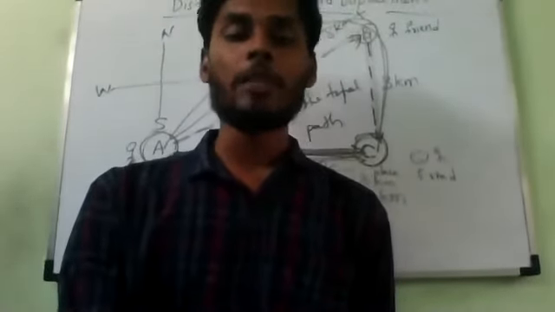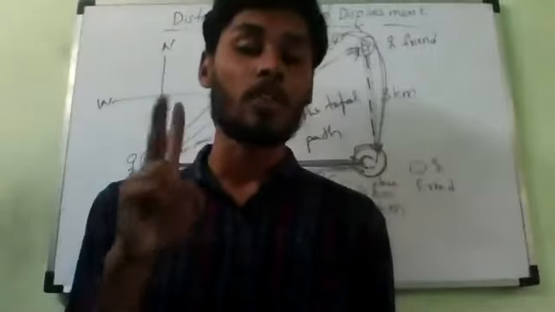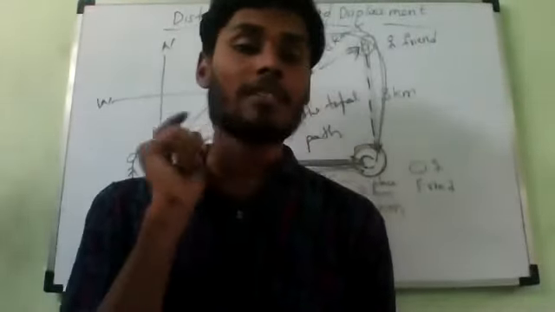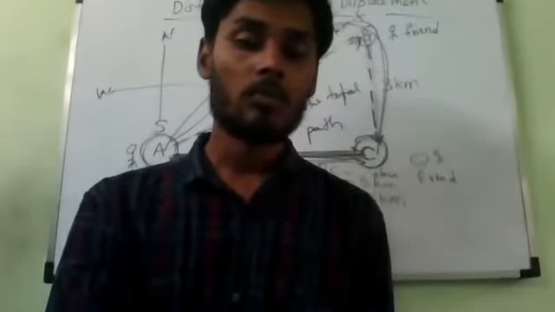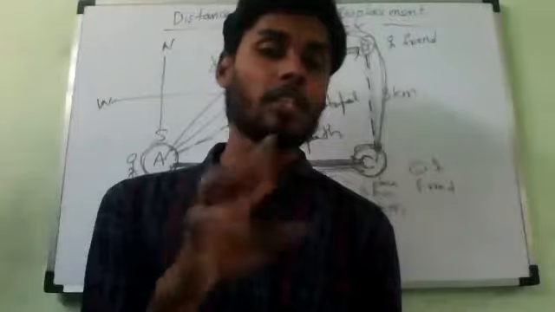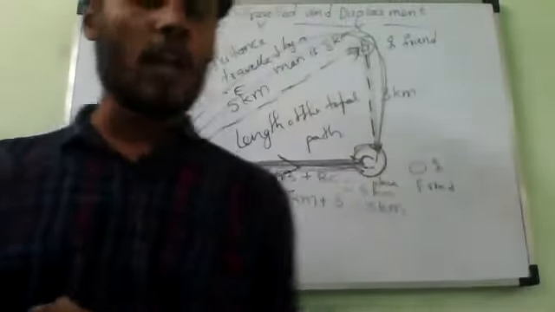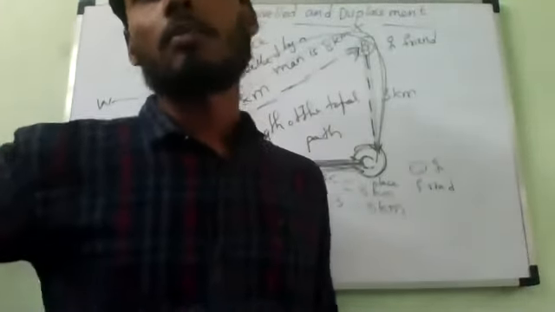Always remember, displacement means the straight line between the 2 points, because that is the shortest possible distance. So the shortest possible distance is known as displacement. Always this displacement will be a straight line between any 2 points. Is it okay? Yes, sir. Next one, what is the definition? When a body moves from one point to another.